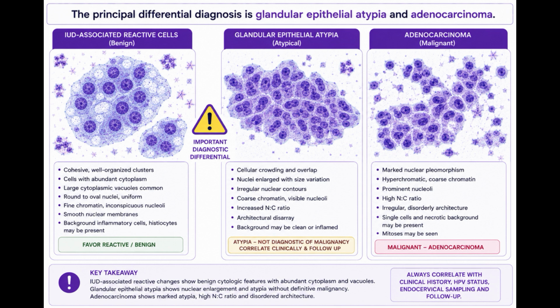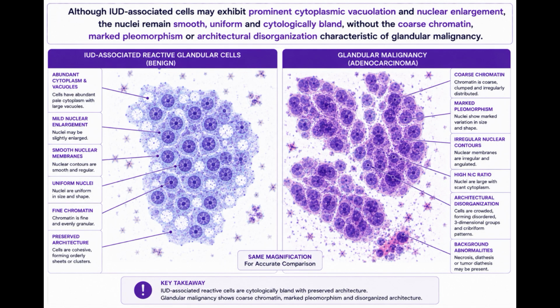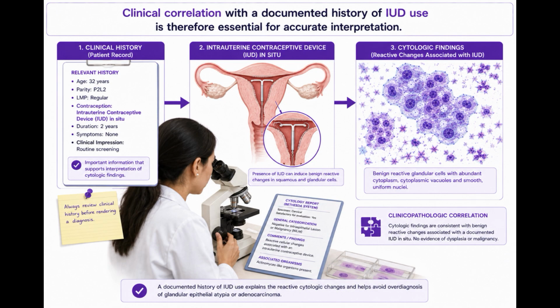The principal differential diagnosis is glandular epithelial atypia and adenocarcinoma. Although IUD-associated cells may exhibit prominent cytoplasmic vacuolation and nuclear enlargement, the nuclei remain smooth, uniform, and cytologically bland, without the coarse chromatin, marked pleomorphism, or architectural disorganization characteristic of glandular malignancy. Clinical correlation with a documented history of IUD use is therefore essential for accurate interpretation.